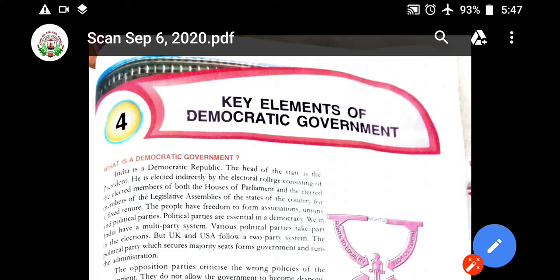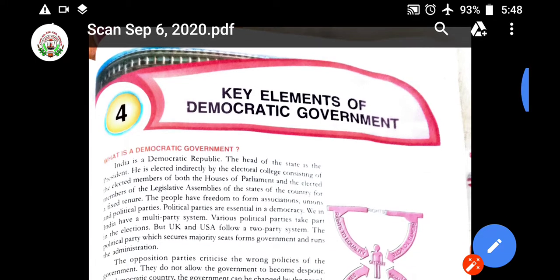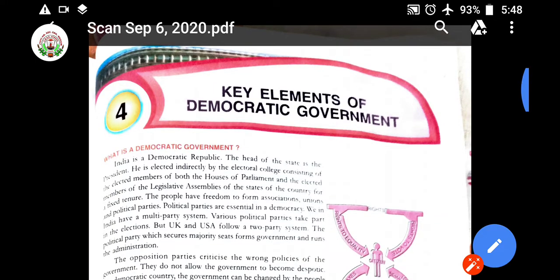Today we are going to study civics, chapter 4, key elements of democratic government. You all know how elections are held and votings are done. Now, regarding that, we are going to study in this chapter what a democratic government is and what the elements of democratic government are.